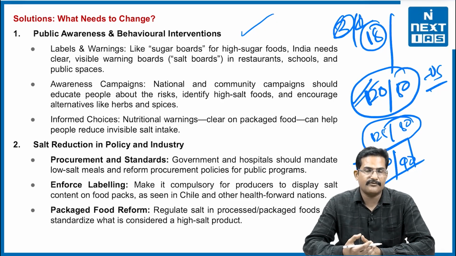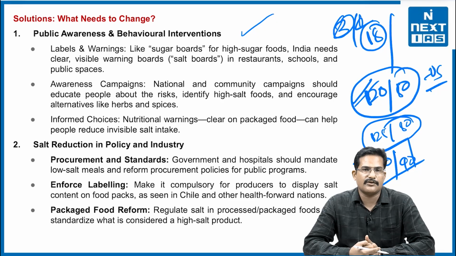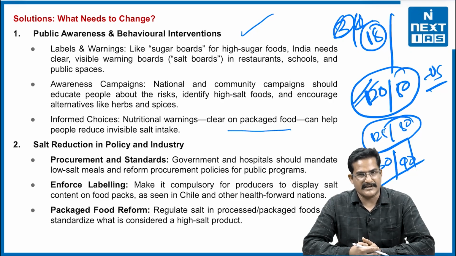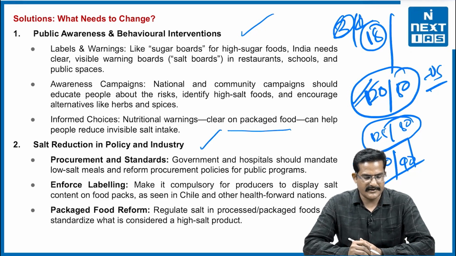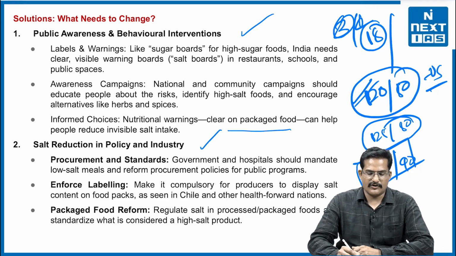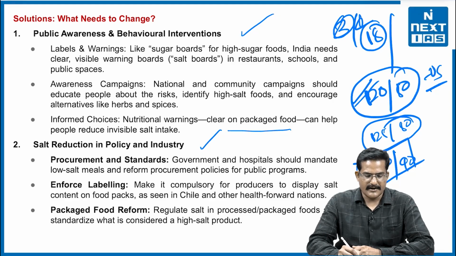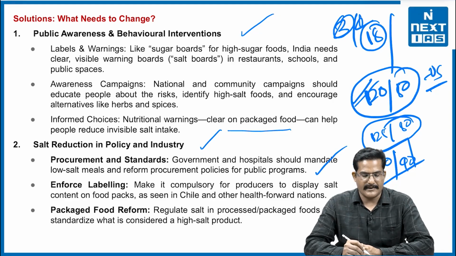We should be creating campaigns to discuss the bad impact of these kinds of foods. We should have informed choices and nutritional warnings on packaged food, which can help people reduce invisible salt intake. Fresh fruit and green vegetables should be increased in our diet. Also, there needs to be a salt reduction policy in the industry. For example, in procurement and standards, government and hospitals should mandate low-salt meals and reform procurement policies for public programs, for example midday meals.